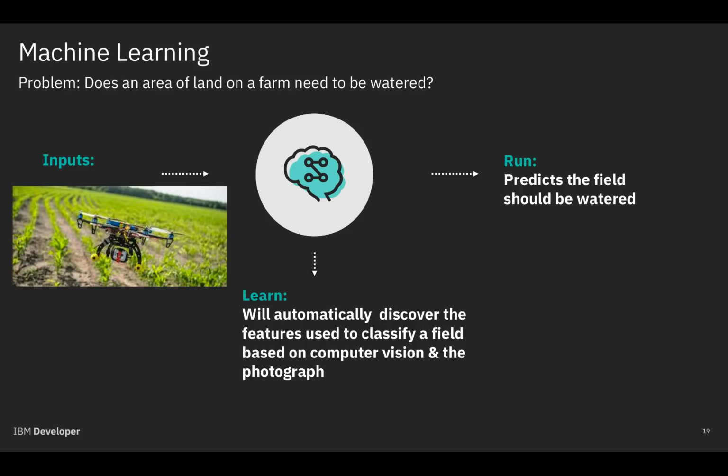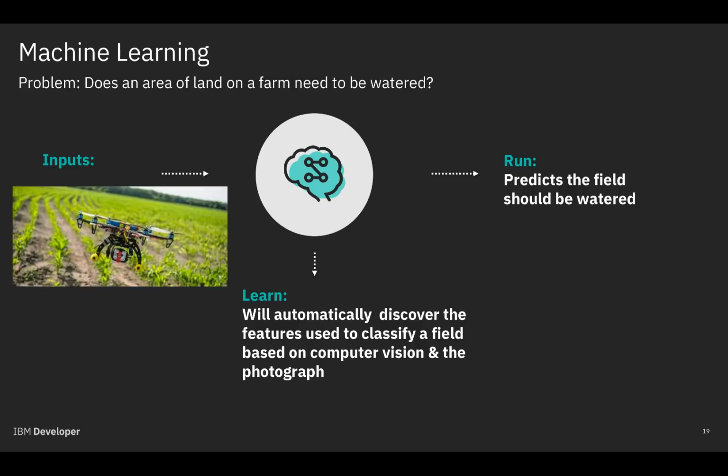Let's go back to the example of whether a field needs to be watered or not. With machine learning, perhaps the model would recognize, for example, that crops will need to be watered given some ratio between time and temperature. Eventually, given more training, the model might be able to correctly classify whether a field needs to be watered or not given those parameters. Deep learning could potentially look at unstructured data such as images or videos. The downside is that deep learning needs more processing and computing power than machine learning.